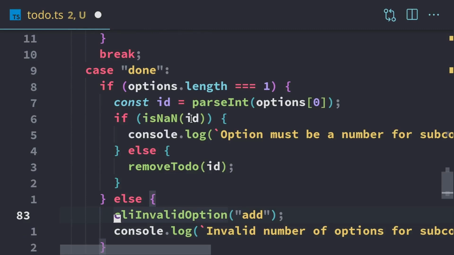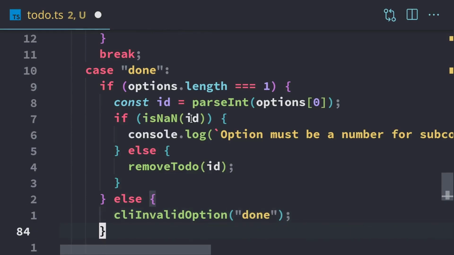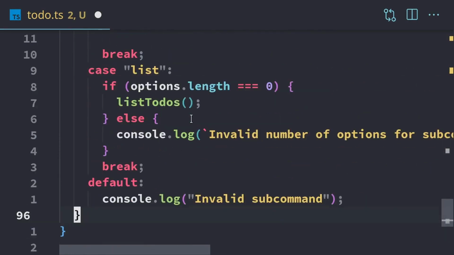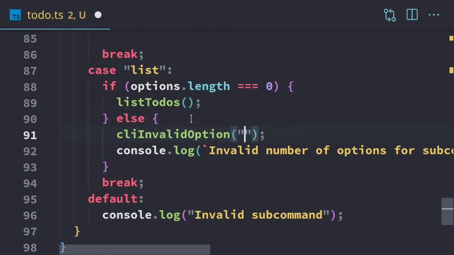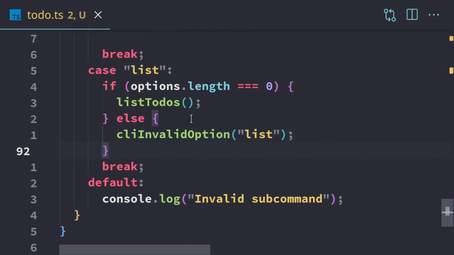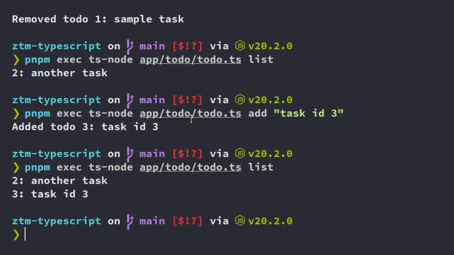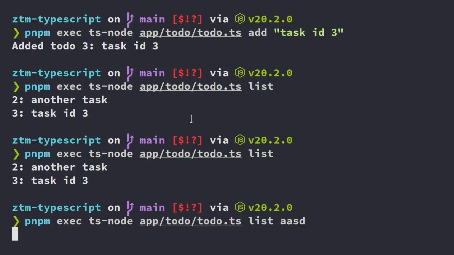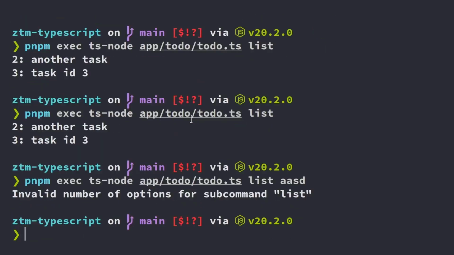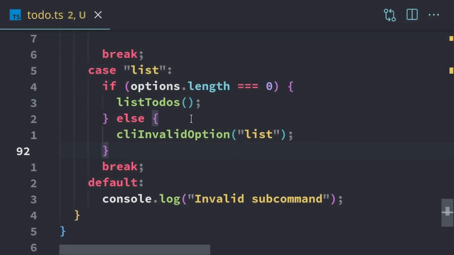And this is for done. And we keep scrolling down for lists. Same thing. This is for the list command. All right, and everything should still work. Also, just run one command, make sure everything's fine. And that should work now. All right, and so we're good.